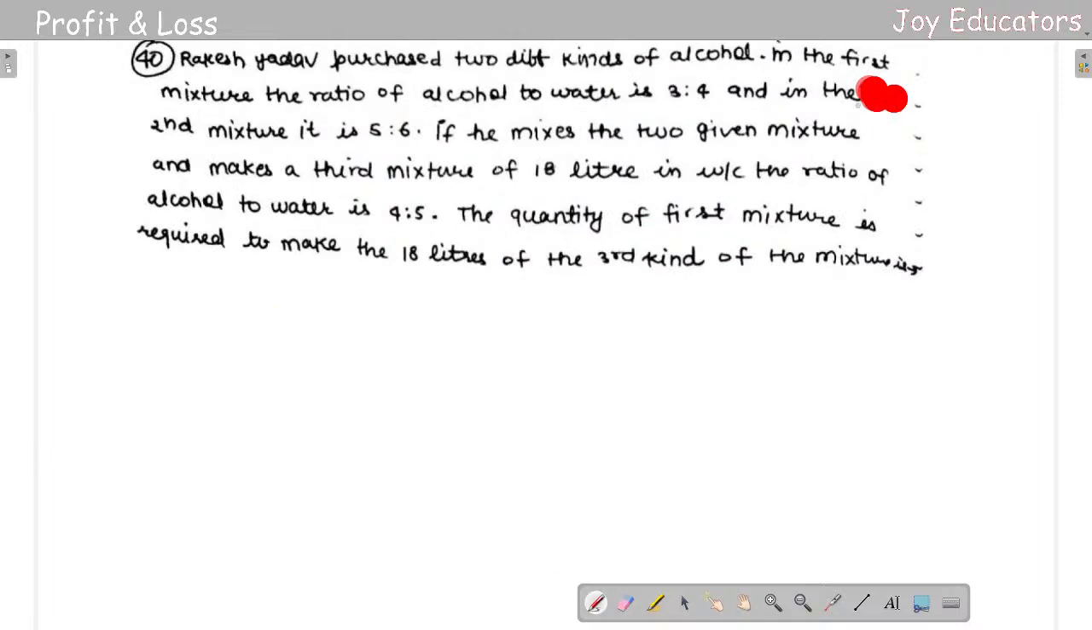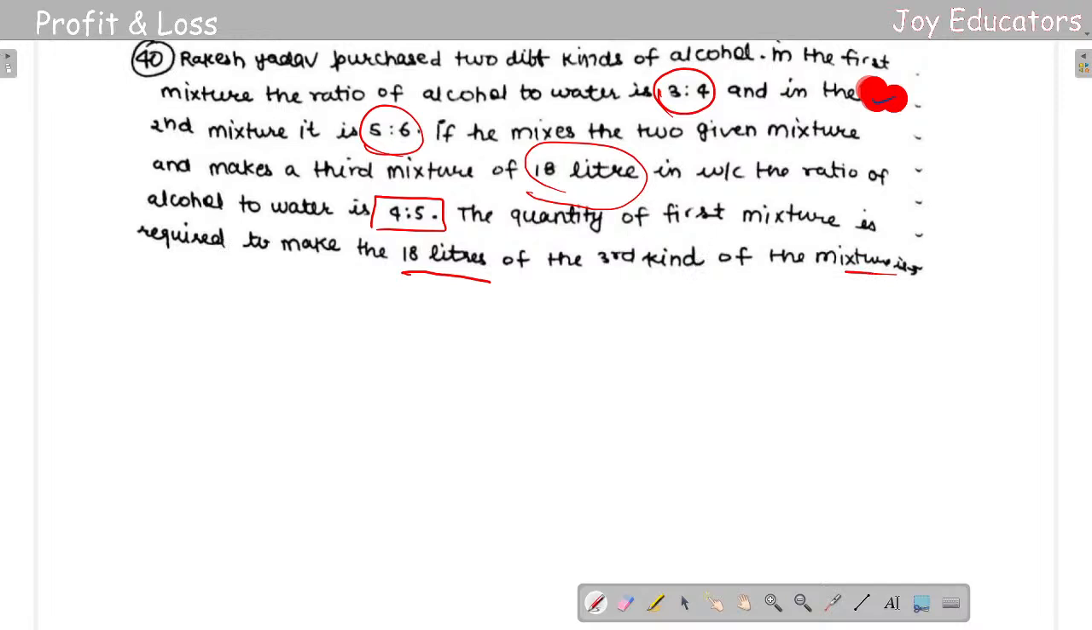చెప్పండి, ఇలాంటి క్వశ్చన్ ఉంటే చాలా ఇంపార్టెంట్. ఓకేనా. సో ఇట్స్ గోయింగ్ రియల్లీ సింపుల్ అండ్ ఇంపార్టెంట్. Rakesh had purchased two different kinds of alcohol. The first mixture is in the ratio of 3:4, and the second is in 5:6. If he mixes the two and makes a third mixture of 80 liters, in which the ratio of alcohol to water is 4:5, find the quantity of the first mixture required to make 18 liters of the third kind of mixture. బాగుంది కదా క్వశ్చన్.